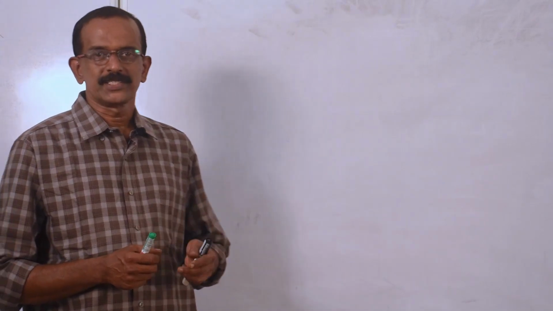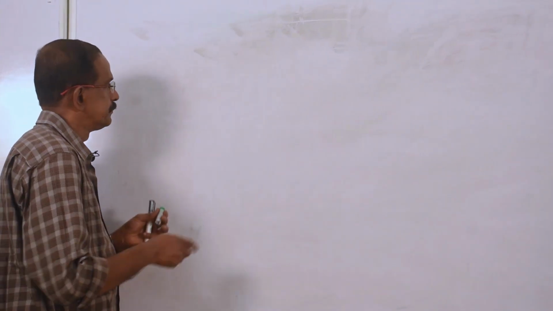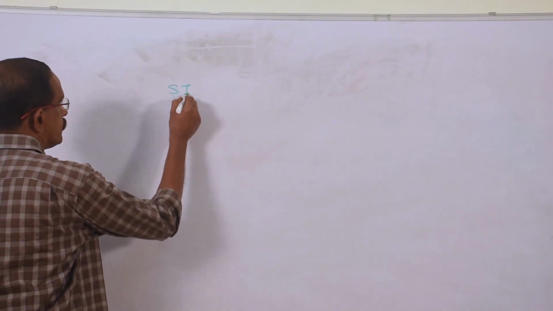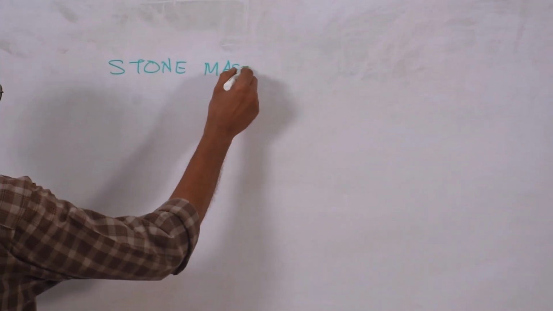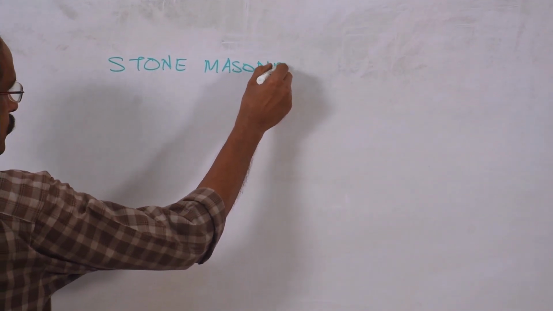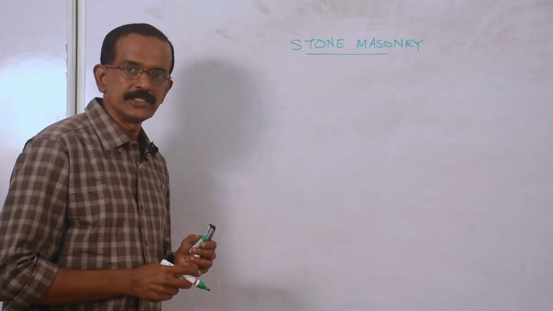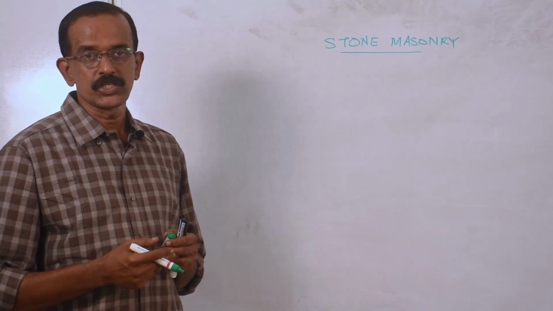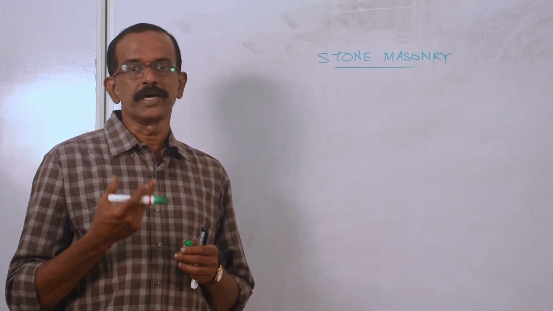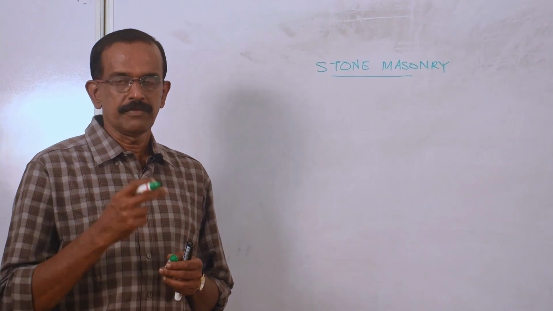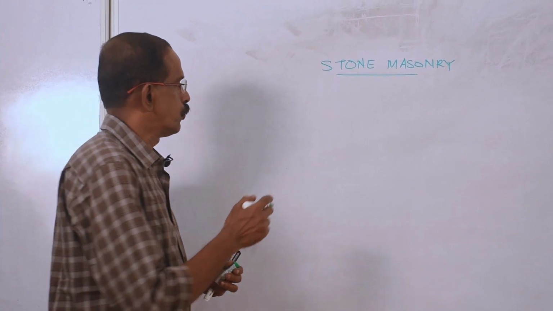Hello. Next topic is stone masonry. Stone masonry is stronger and durable. That is why it is used for the construction of big structures like dams, bridges, marine structures, etc. Here we will discuss the classification or different types of stone masonry.